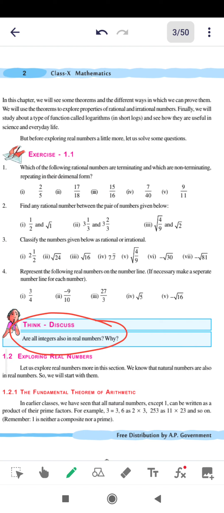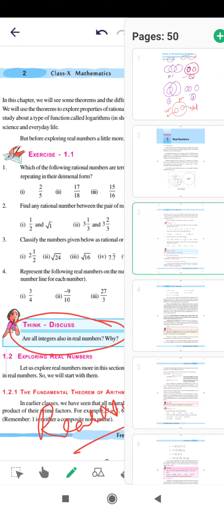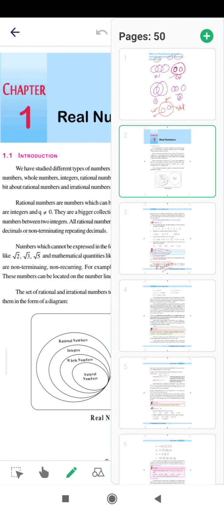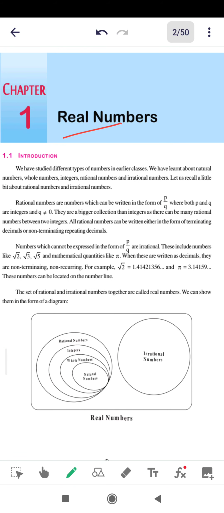First, to understand this, let us clearly understand what real numbers are. Real numbers are a very important topic, so this is the first chapter, real numbers. Real numbers contain natural numbers, whole numbers, integers, rational and irrational numbers both.